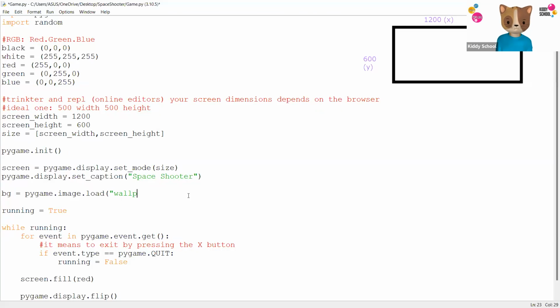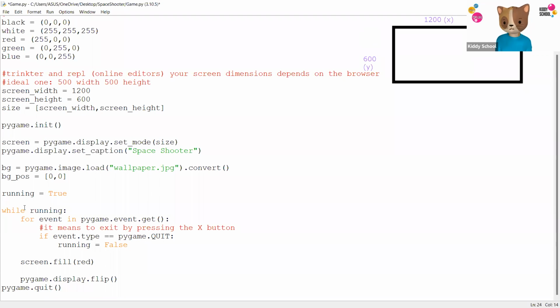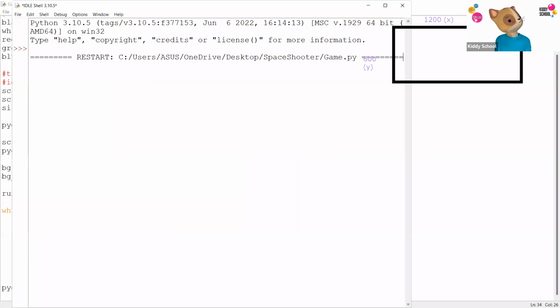So we're going to get this image over here: wallpaper.jpg, then convert. As we want the image to cover the whole screen, we need to place it in the right place. So I will say background position equals 0 and 0. Now, once we get that, I'm going to come back here and not fill the screen with the red color. Instead, we're adding an image. To add an image, you say blit background and the background position. Let's run it.